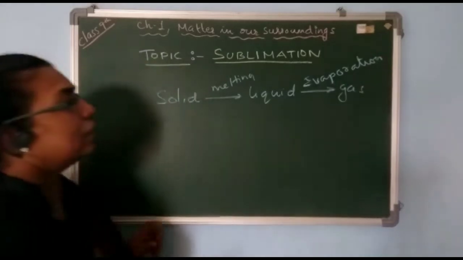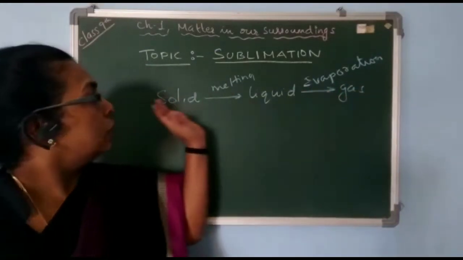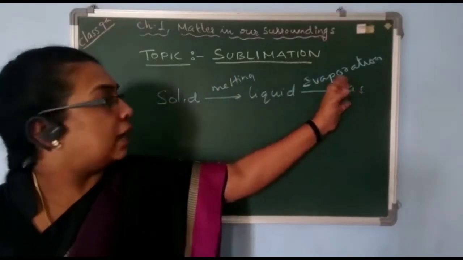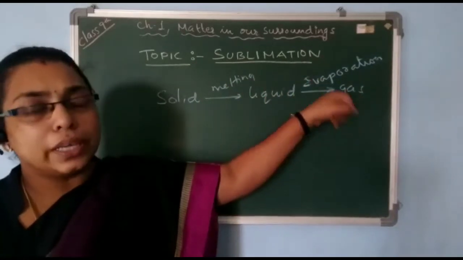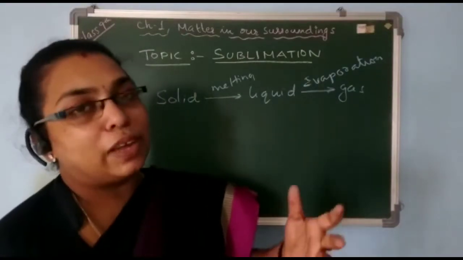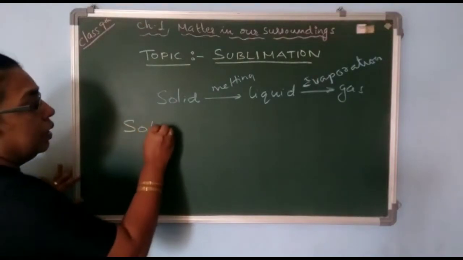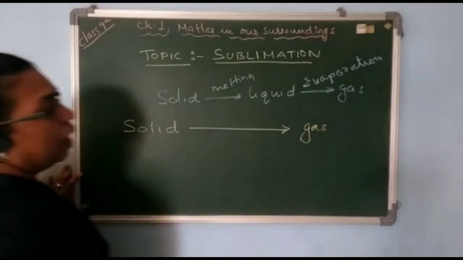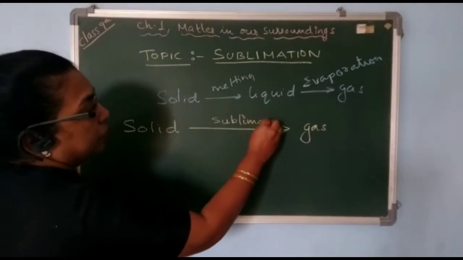You have already learned the change of state of matter from solid to liquid and liquid to gas. So all this change goes through the liquid phase. That means the solid first changes to liquid, and from the liquid it changes to gas. Today I am going to take a topic in which there is no liquid phase in between. That means the solid directly changes to gaseous, and this process is called sublimation.